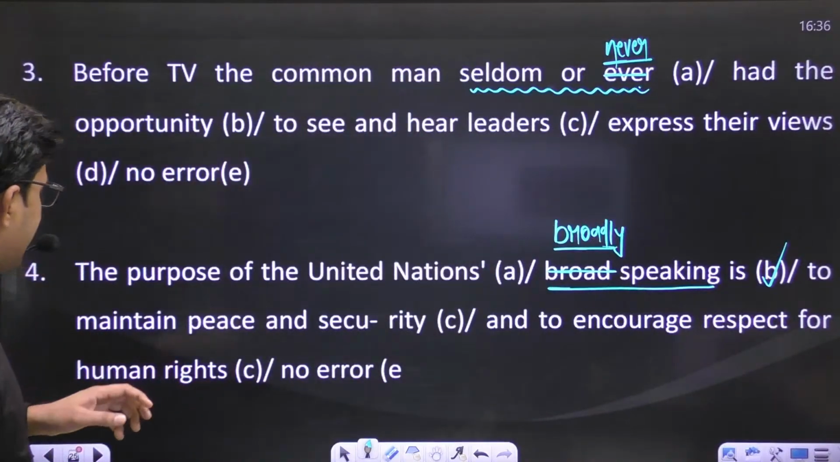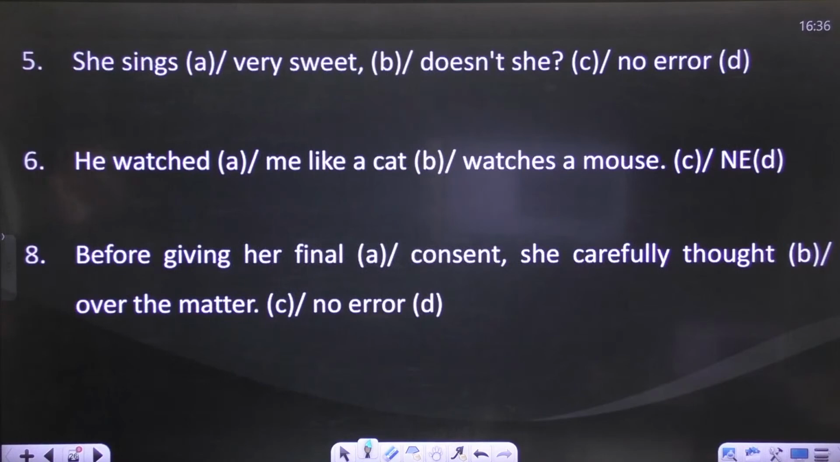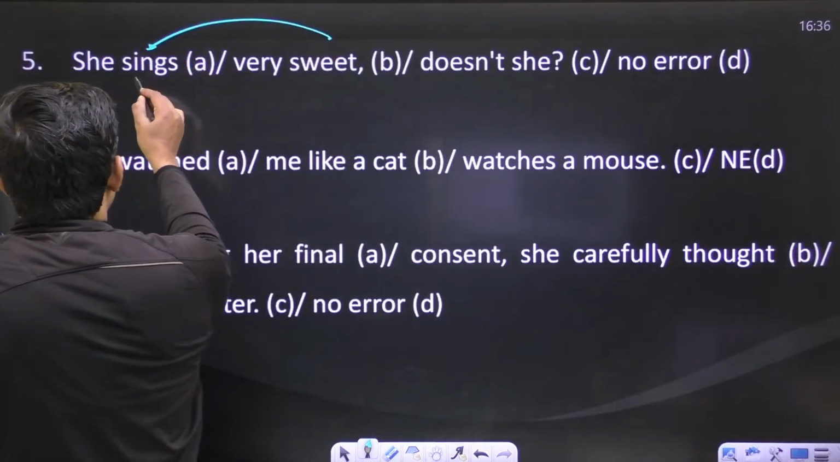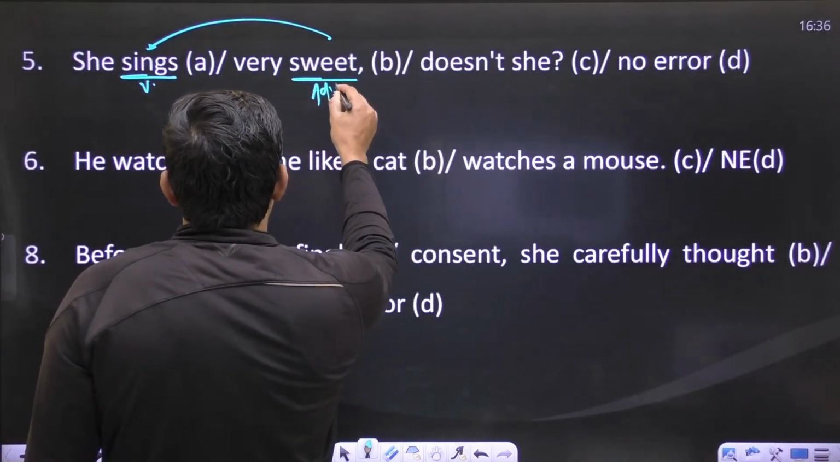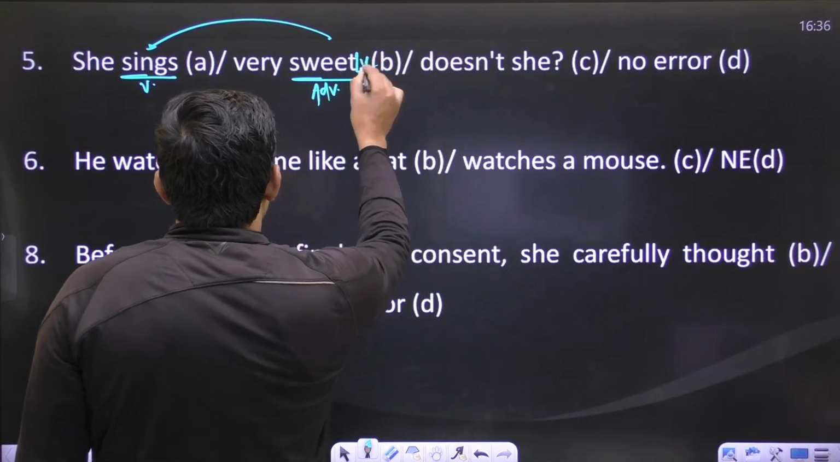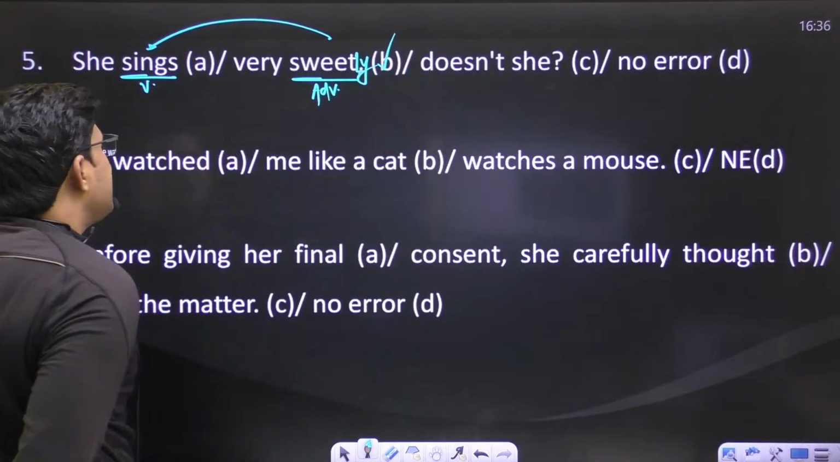Okay, move to the next sentence. She sings very sweet. To qualify a verb, we need an adverb, right? And the adverb is what? Sweetly, right? Sweetly will be the adverb. Part B has an error.